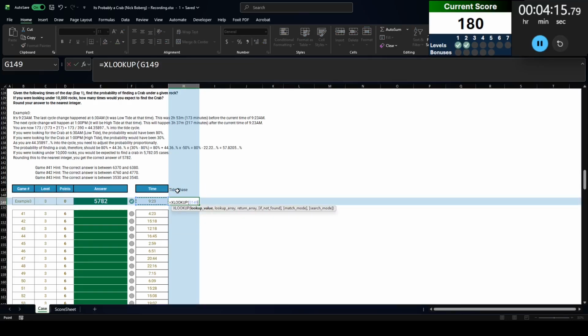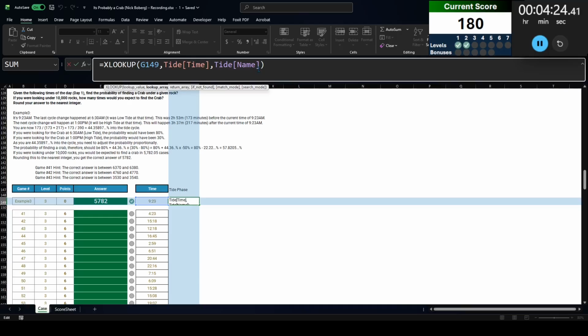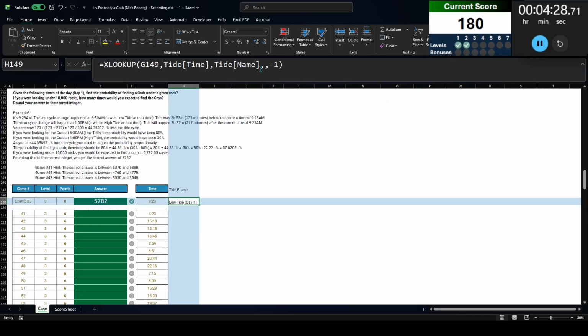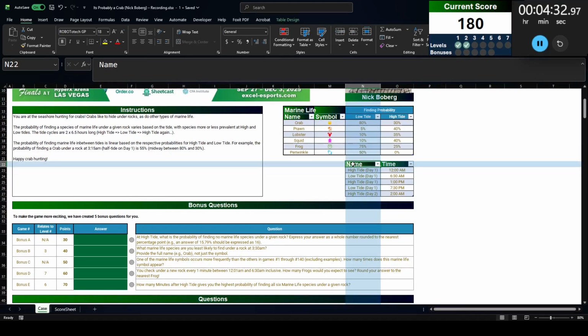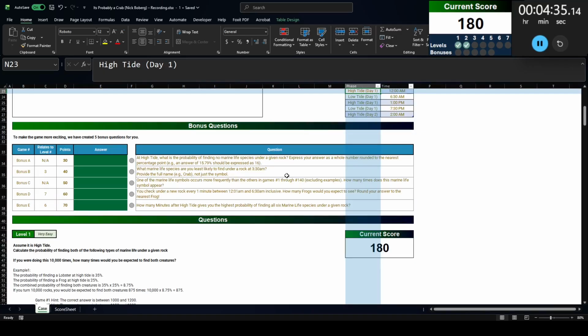I'm going to XLOOKUP this in tide time, return tide name. I should probably call that phase. And then we're going to look for this time the next smaller item. I know Excel said next larger, but I put a -1. That should be next smaller. Let's call this phase, just so that's easier to remember.